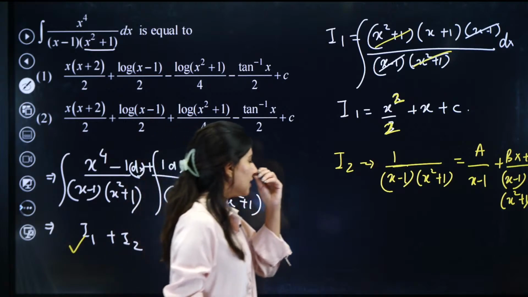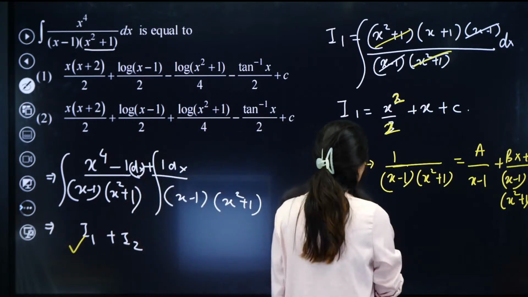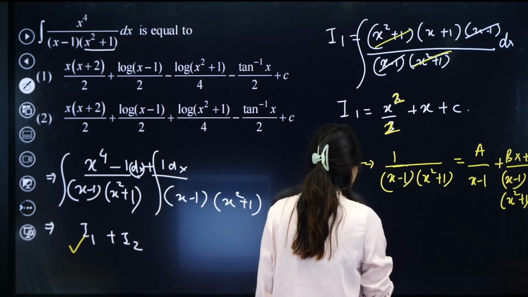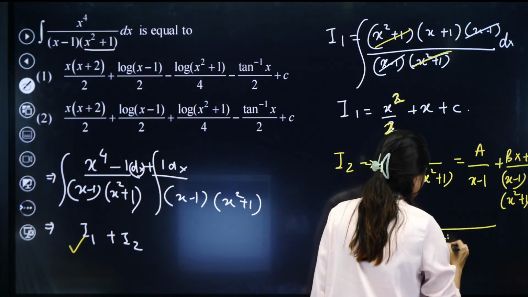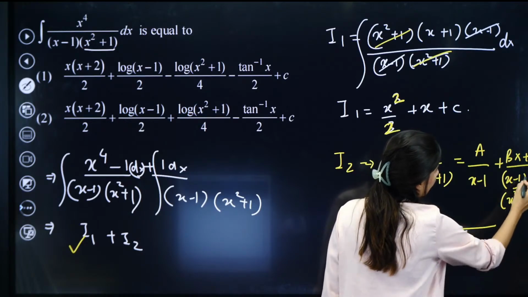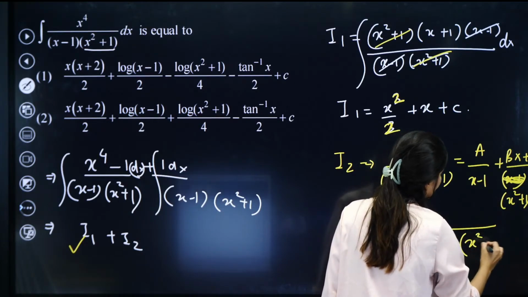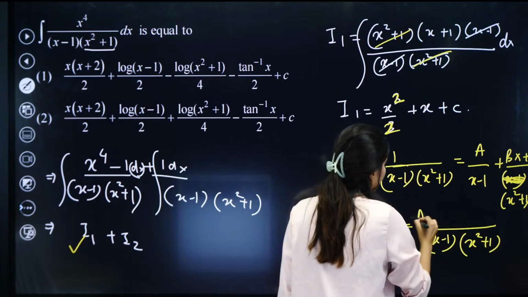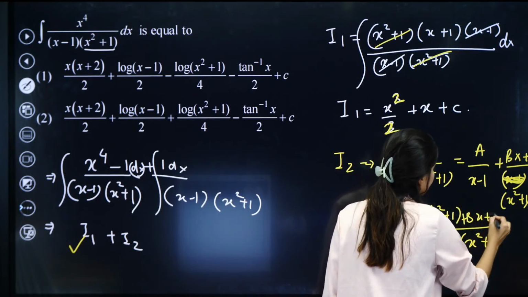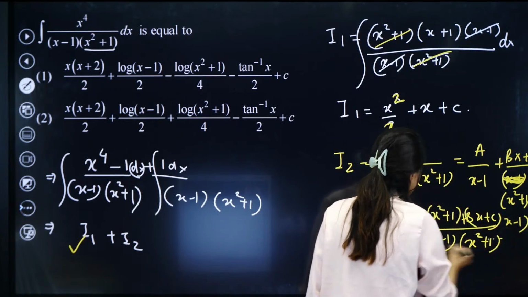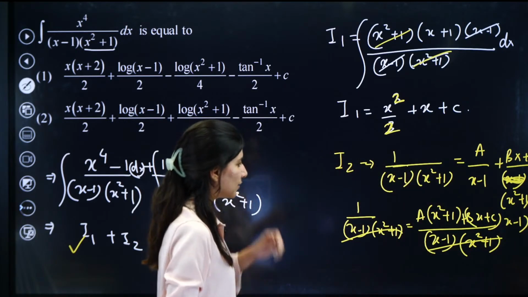Right? Now you just have to figure out the value of a, b and c. How do you do that? So just take LCM and do it. Okay. So 1 upon x minus 1 x square plus 1 is equals to, take LCM, a times x square plus 1 plus bx plus c times x minus 1. These two are getting cancelled out. Now put x equals to 1.